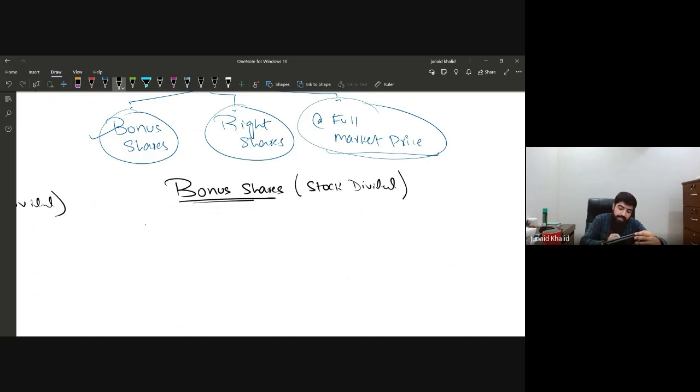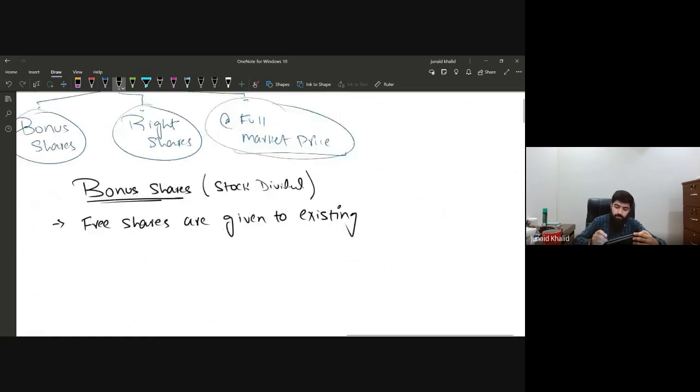And definitely these bonus shares are offered to the existing shareholders, which means free shares. The important part is: always remember, free shares are given to existing shareholders.